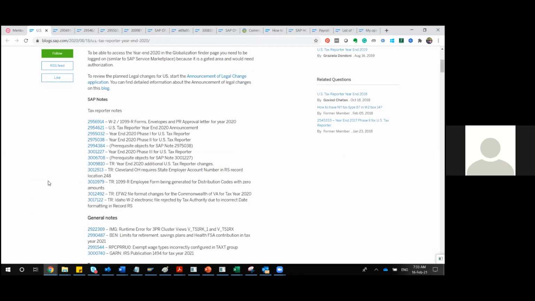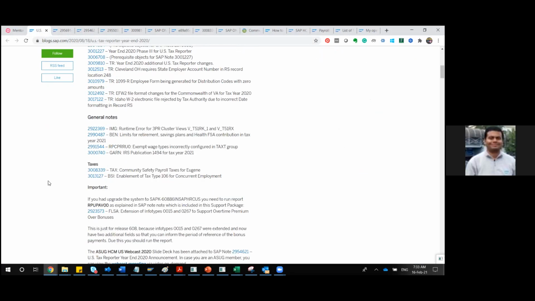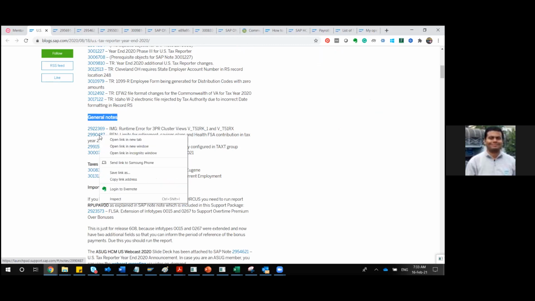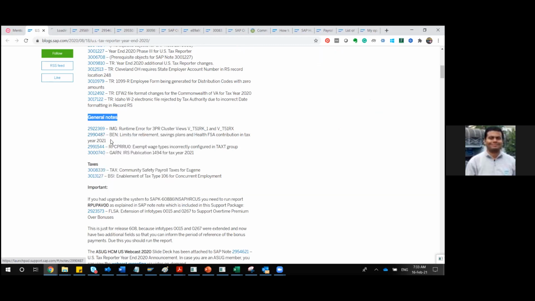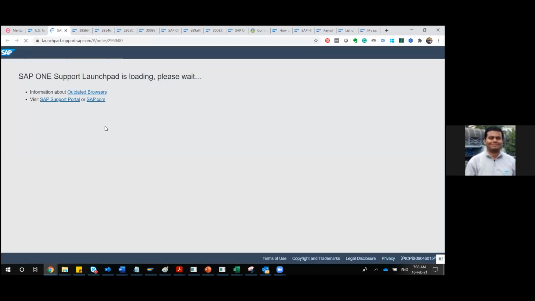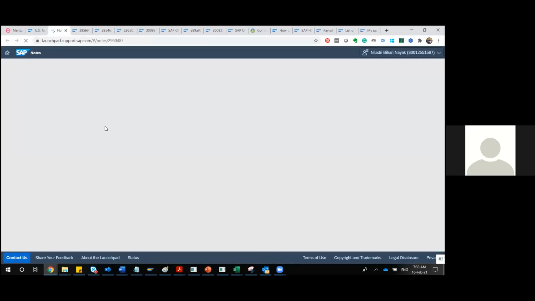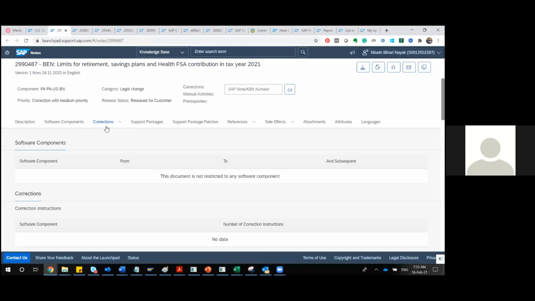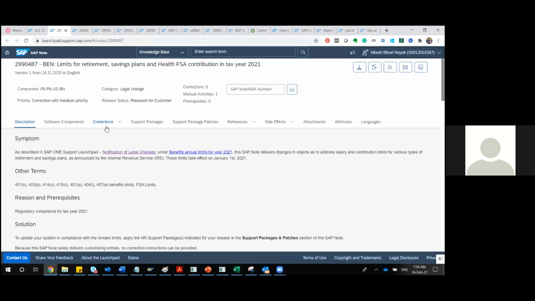Also, you'll find there is a section called general notes. I think this will have notes specific to your configuration. And there are 4 notes, if you can see. One is related to the benefits limit for retirement. This will definitely be a configuration thing, so it will be helpful for you. I just read today in Practical SAP Payroll about benefit limits.